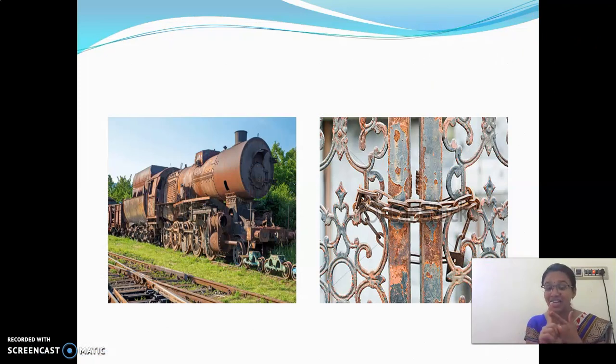This rust and the iron are not the same. Rust is different. It is a powder-like substance. If we scratch that, we are able to get that powder, brownish in color. As a result of this reaction, what is formed? Rust is formed. Are we able to get the same gate once again? No. Here a new substance is formed. This type of reaction is called a chemical change.